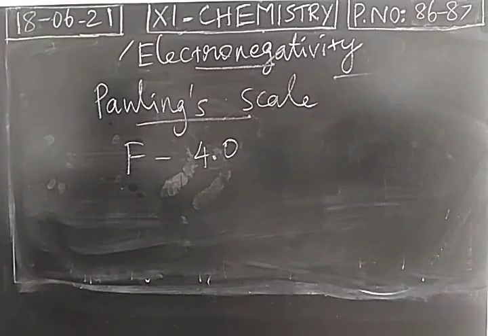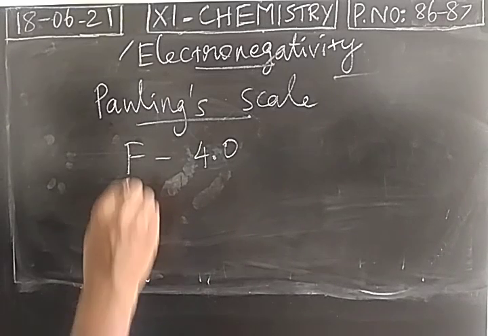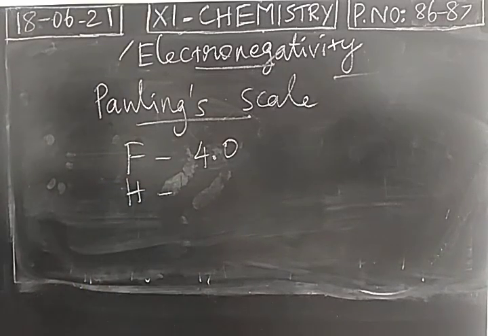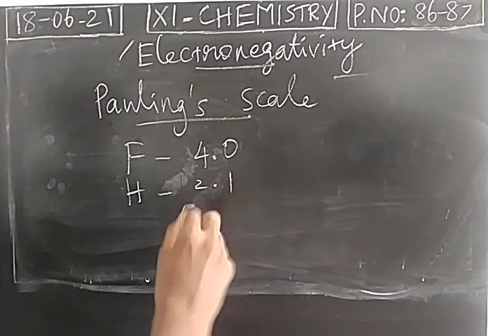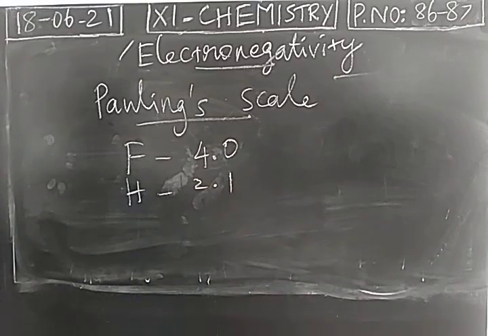It has more electron accepting tendency in a covalent molecule. The least one is hydrogen. Hydrogen has the least electronegativity, so Pauling scale value 2.1.